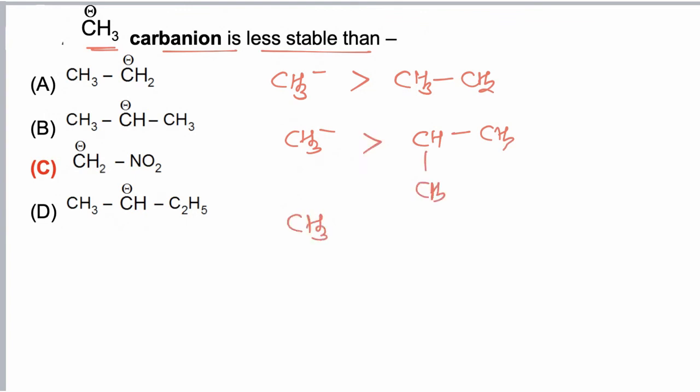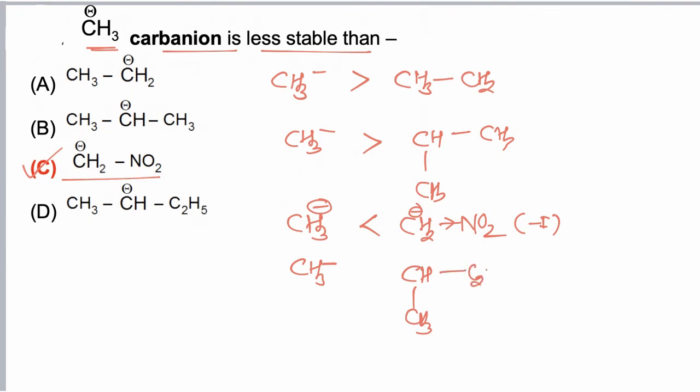Now if we take option 3, CH3 negative and CH2 negative NO2, now CH3 negative is less stable than the nitro methyl carbanion, because this is having very strong minus I effect. So CH3 negative is less stable than CH2 negative NO2, and hence the correct answer is C. While if we take option D, CH3 negative and CH3C2H5, then again CH3 negative is more stable.